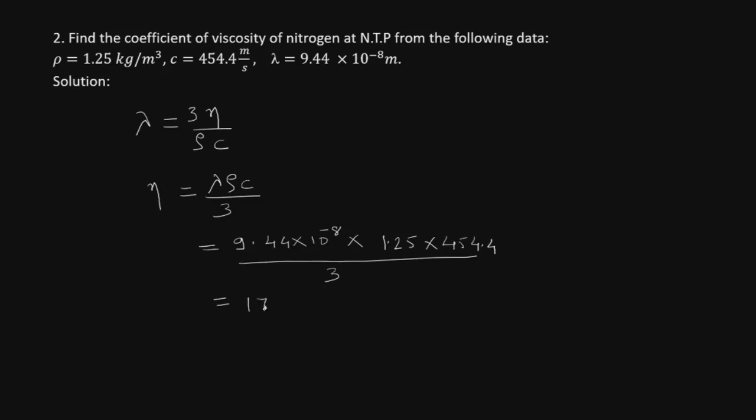It is 1787 into 10 raised to power minus 8 Newton per meter square per unit velocity gradient. So in this way we can find the value of the coefficient of viscosity. You can further take examples which are given in the textbook and try to calculate them. That is all for today.